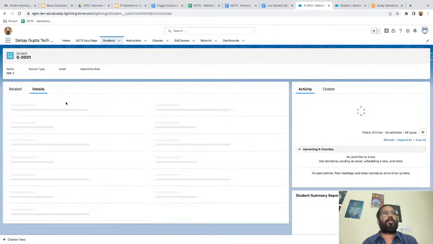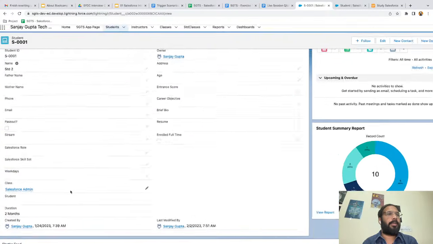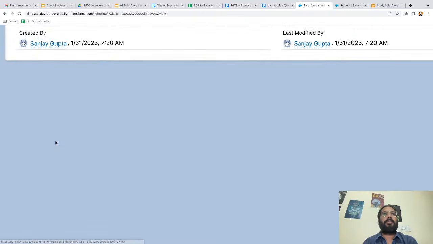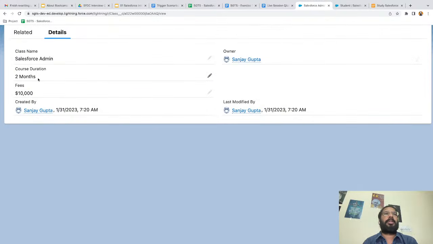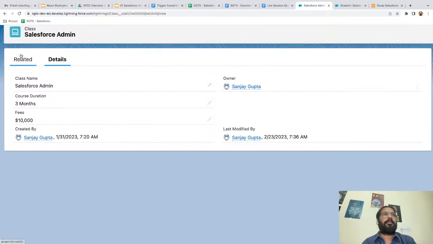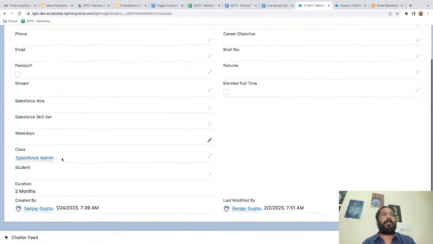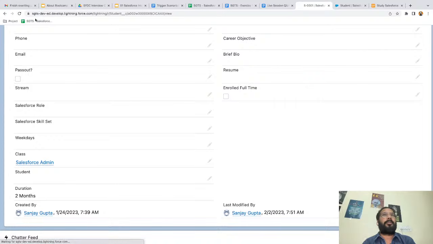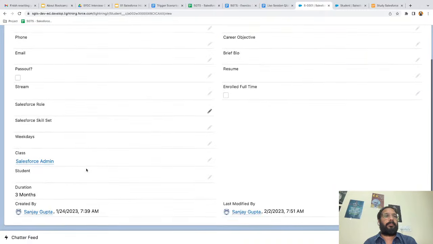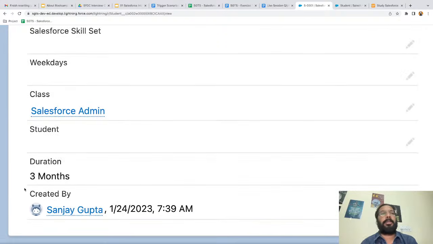Now I am moving here and I'm going to open a student record. On the student record, you can see the duration field is available and it is showing 2 months by default. This 2 months is populated through its related class, that is Salesforce admin. If I open the Salesforce admin record, here you can see class duration is 2 months. Now I'm going to edit it and update it to 3 months. I need to refresh it.